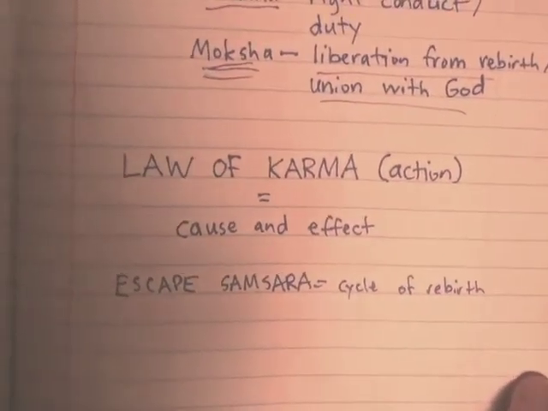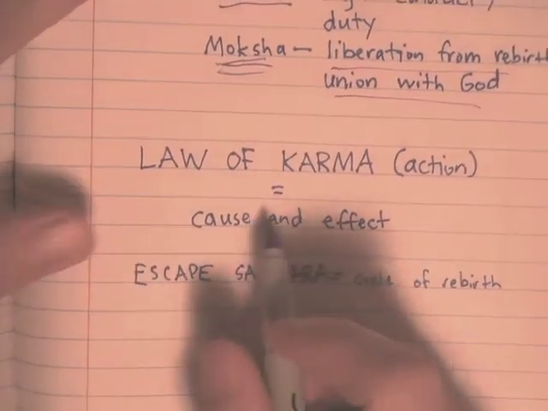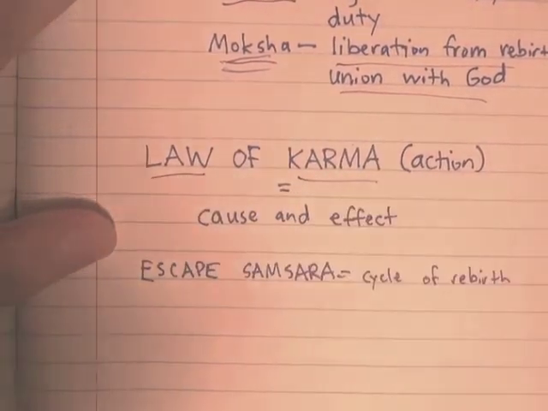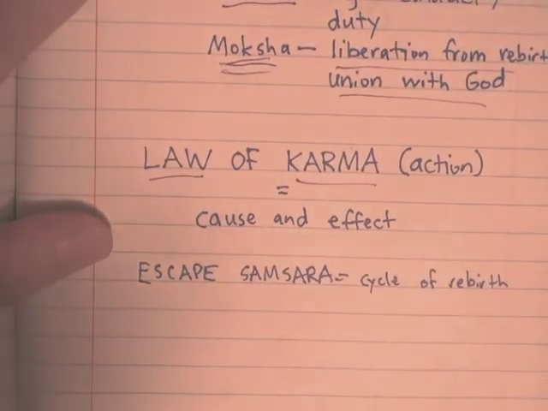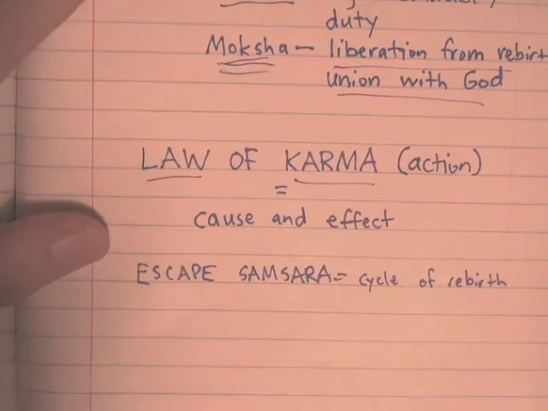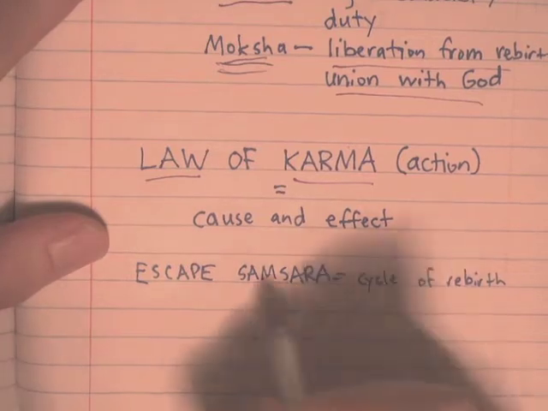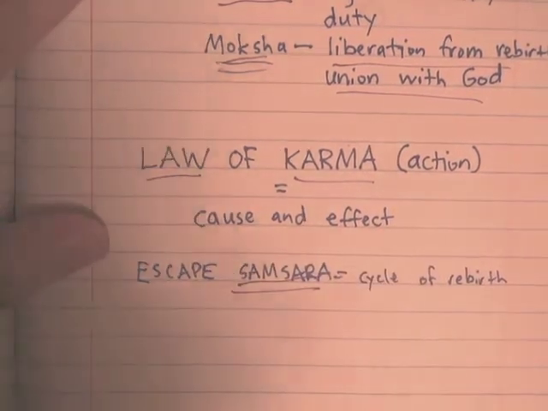The way to get to moksha or release is by recognizing that there's a law of karma that's in effect, that there's always cause and effect taking place. And if we want liberation, we have to stop doing the bad actions and start doing good actions, and sow good karma. And if we continue to sow that good karma over a long enough period of time, we can escape samsara, which is the cycle of rebirth.